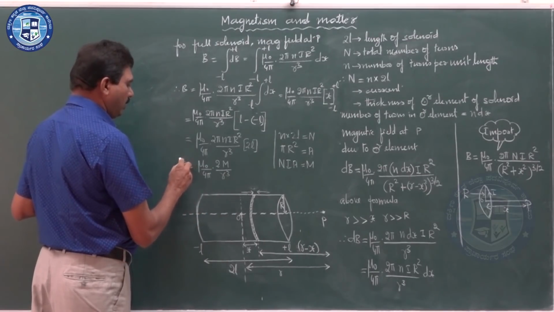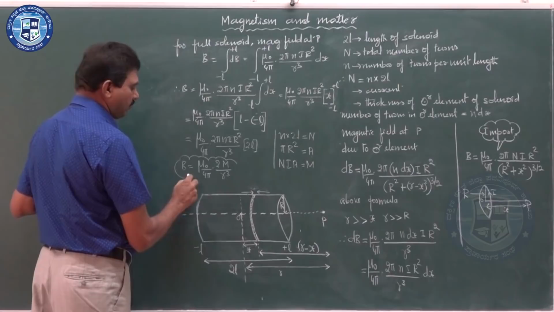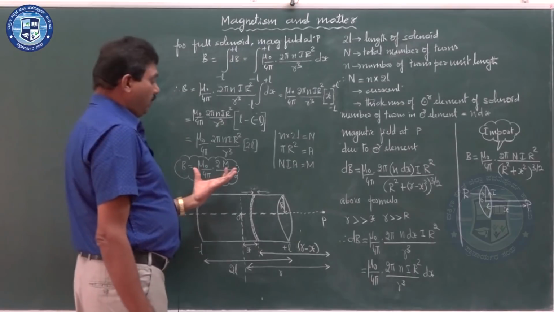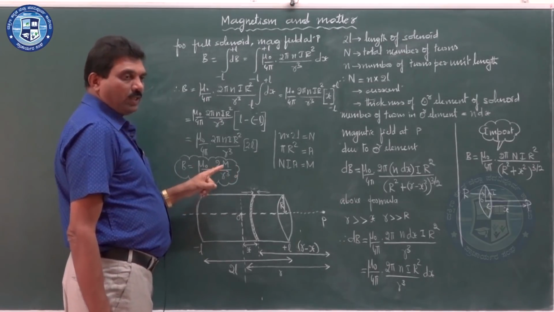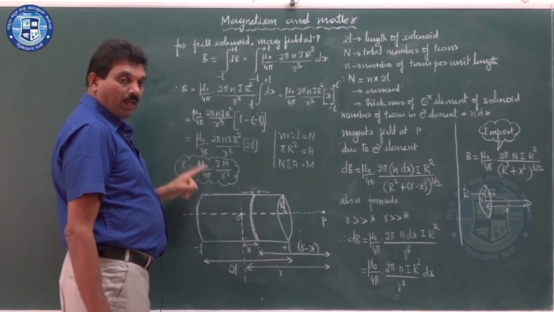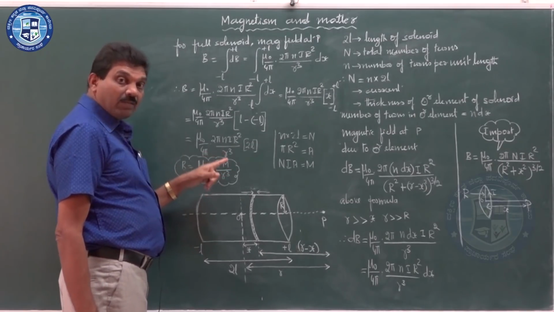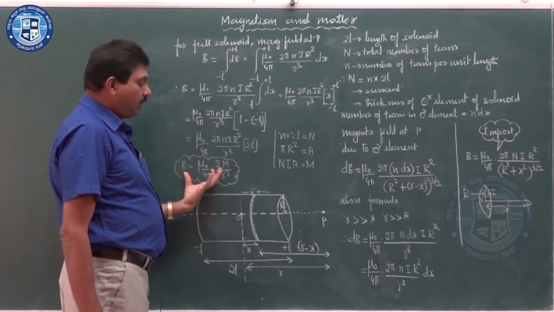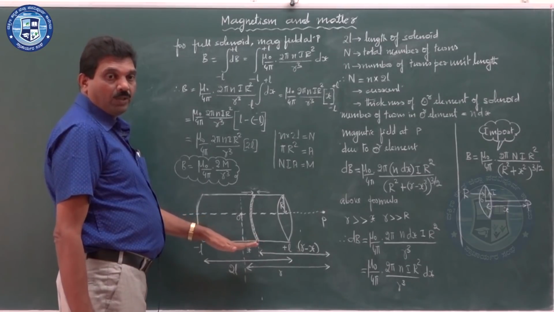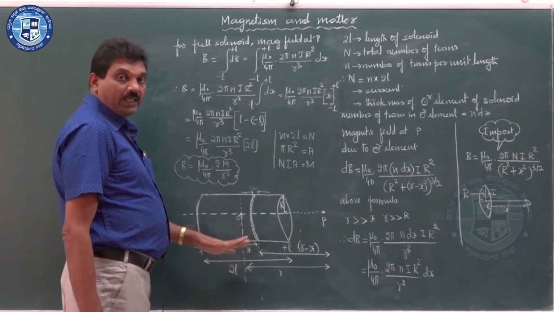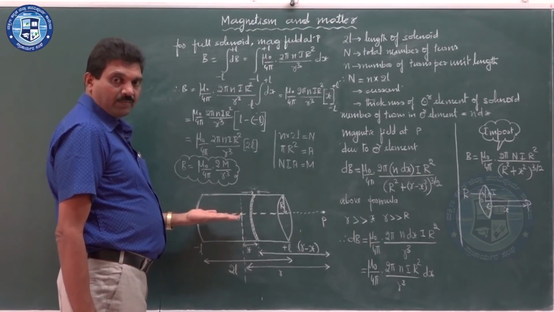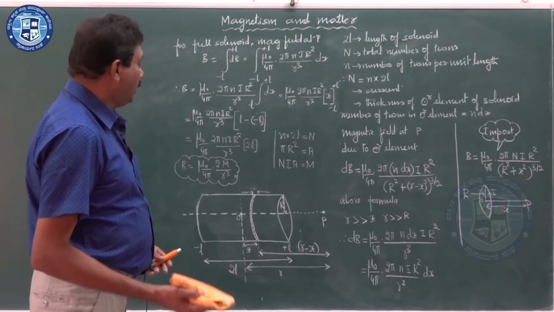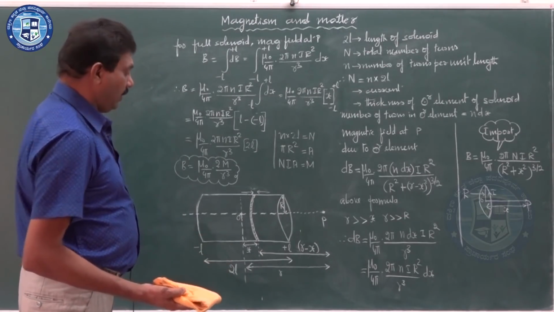What you can observe here is this formula, which I already wrote: the magnetic field of a bar magnet at a point on its axis is given by B equal to mu naught by 4 pi into 2m by r cube. The same formula you are getting for a solenoid also. Therefore, what you can conclude is that the solenoid is similar to a bar magnet. That is about the bar magnet and solenoid.